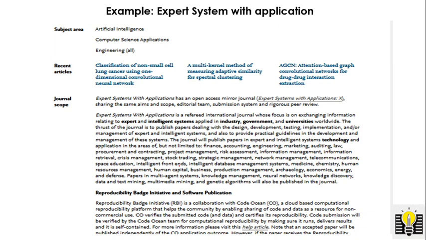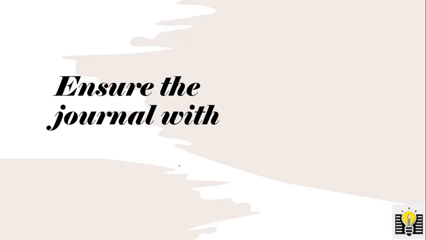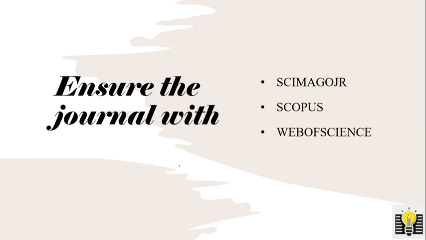You can read the journal scope here, and there is also a home page link available for each and every journal in the list. So go to the home page link and you can find the scope of the journal on the home page of the corresponding journal. Carefully go through the journal scope, and it should cover your future paper. And after choosing our journal or a collection of journals, we can ensure the journal